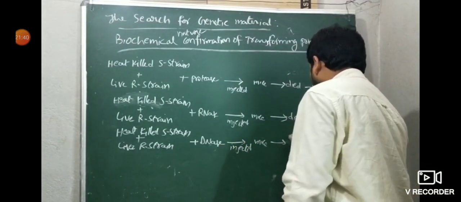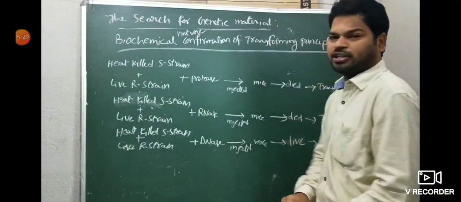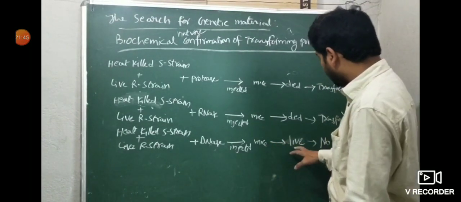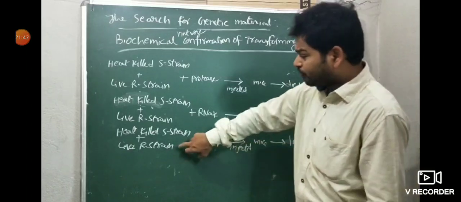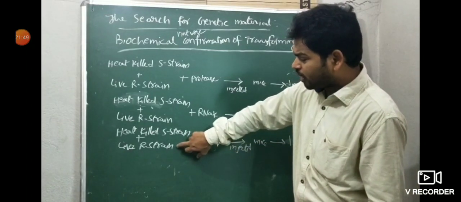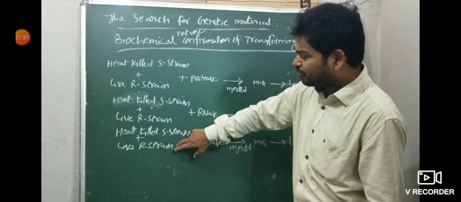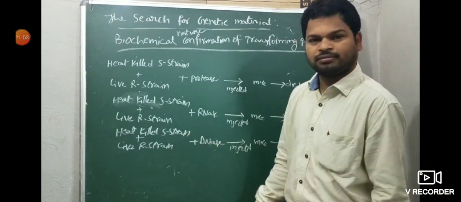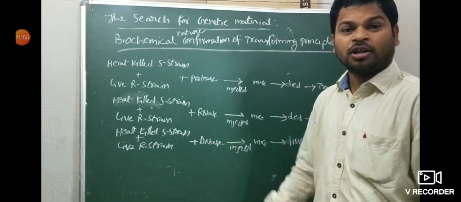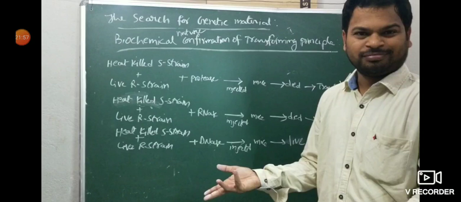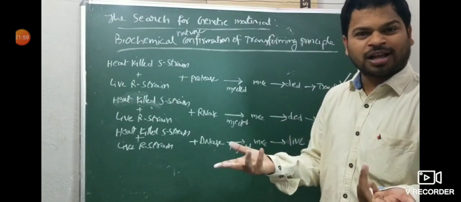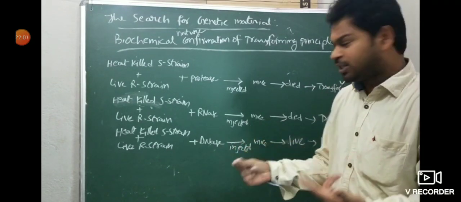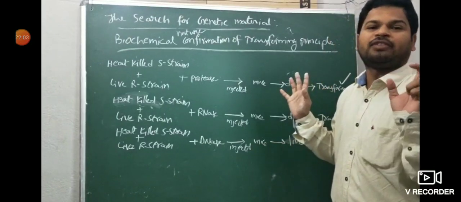The mice is alive. So when the mice is alive, it means that from live R strain the genetic information was not transferred to the heat-killed S. So S did not become active. So it is not causing disease. It means the mice did not die, it is alive.